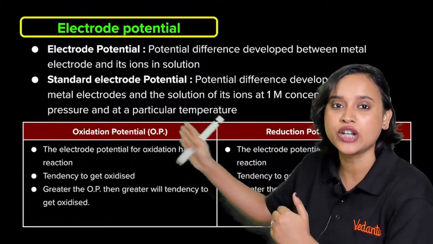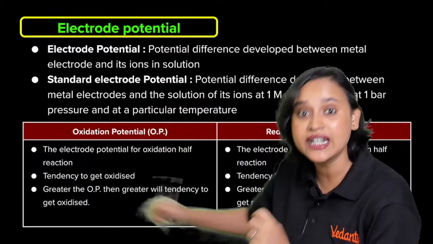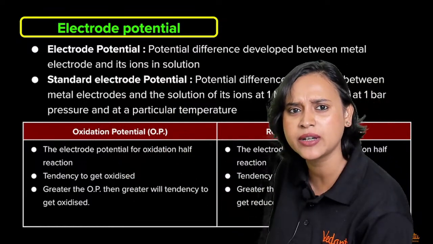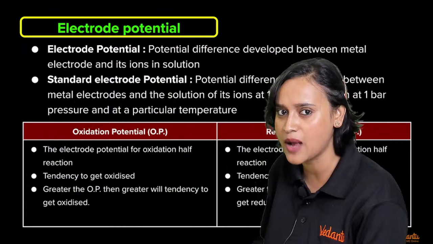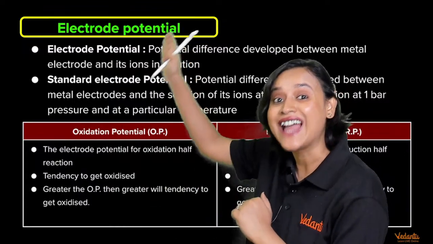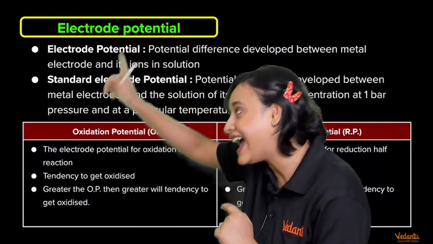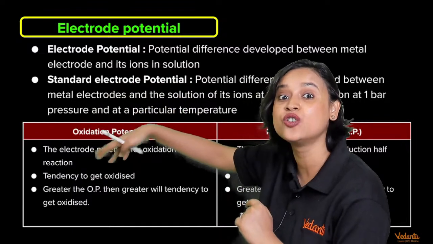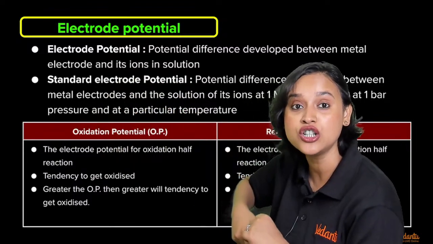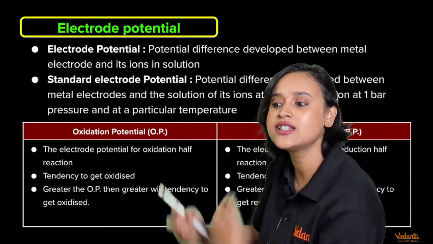So the electrode potential for the oxidation half reaction. Where was oxidation happening, guys? Zinc side oxidation was happening. Zinc was losing electrons. So the zinc rod and the Zn2+ ions in the solution, that is your oxidation potential. Why? Because they have a tendency to get oxidized.